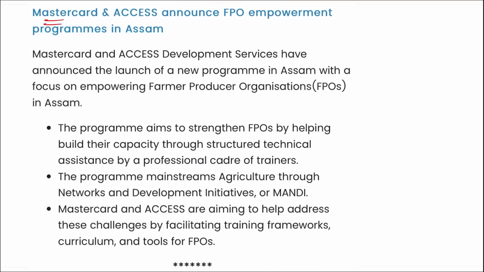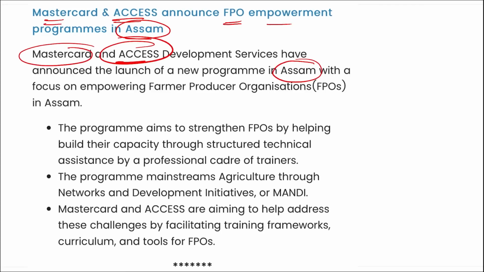Next is your MasterCard and Access. They have announced an FPO empowerment program in Assam. I repeat, recently MasterCard and Access Development Services, they both have announced the launch of a new program in Assam state with the focus of empowering farmer producer organizations in Assam. I repeat, recently a new program in Assam focusing on empowering the FPOs was launched, in collaboration with which two organizations? It is your MasterCard and Access.